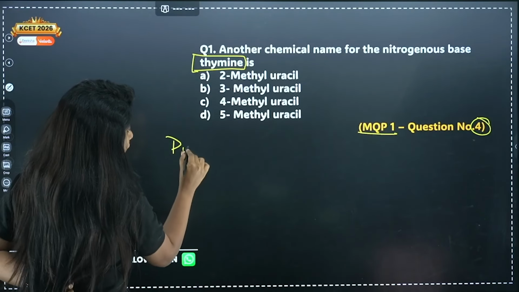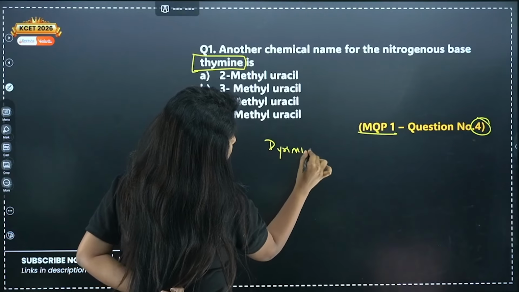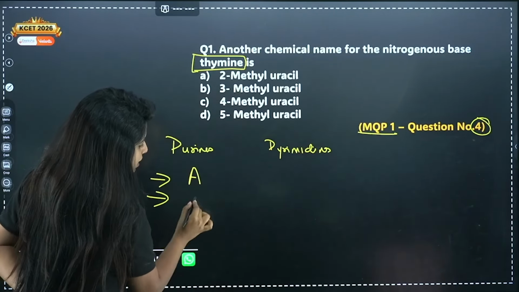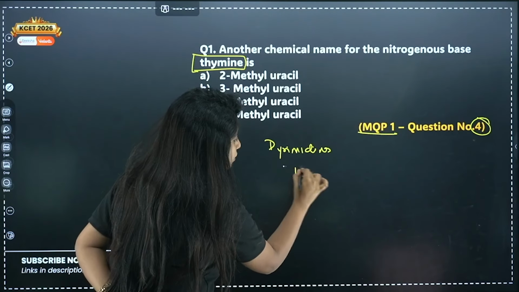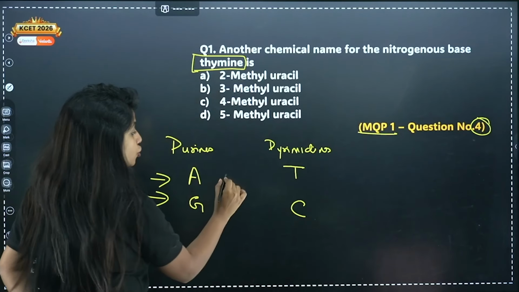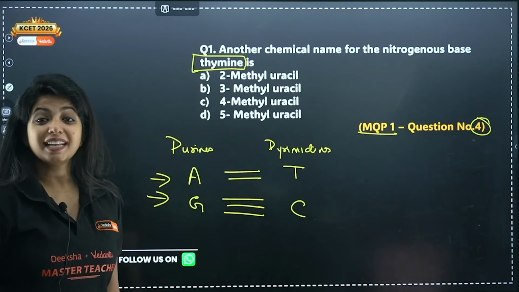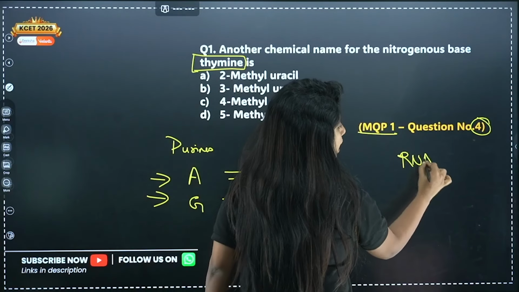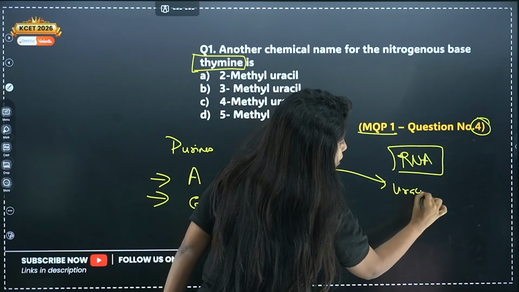So, my dear children, we have 2 types of nitrogenous bases. One is purines, another one is pyrimidines. Purines, it is A as well as G, adenine and guanine. Pyrimidine, you have thiamine as well as cytosine. This is the case of DNA. Adenine base pairs with thiamine and guanine base pairs with cytosine. But in the case of RNA, which was actually the first genetic material, you did not have thiamine. Instead of thiamine, you had uracil.